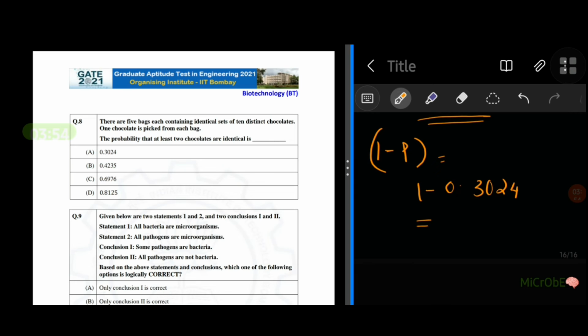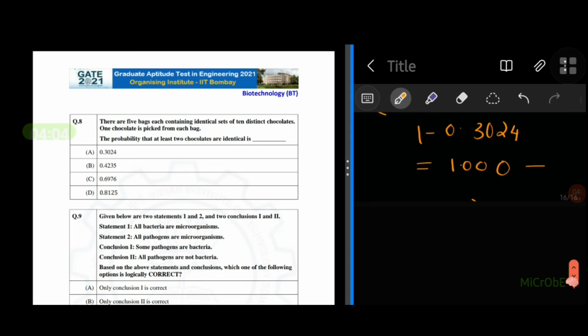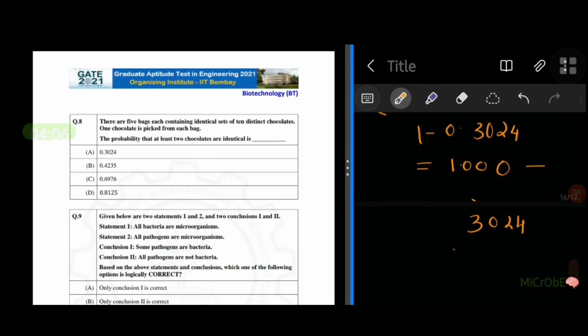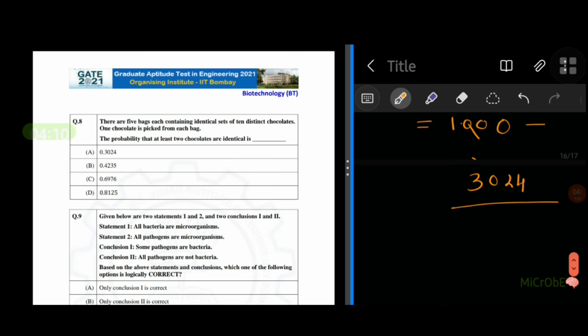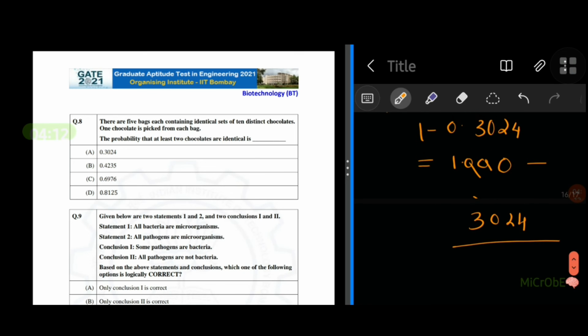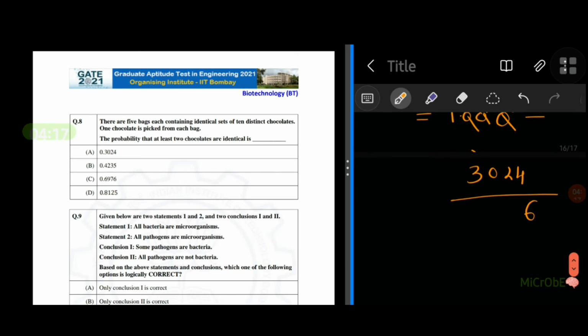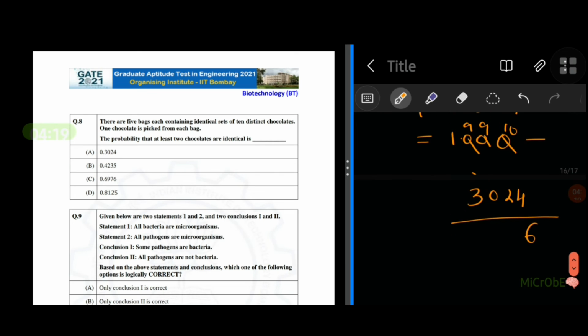That is 10000 minus 3024, that is 6, 9 minus 2, 7.